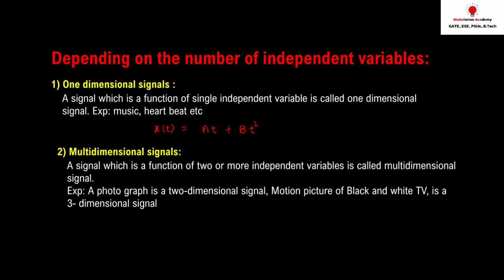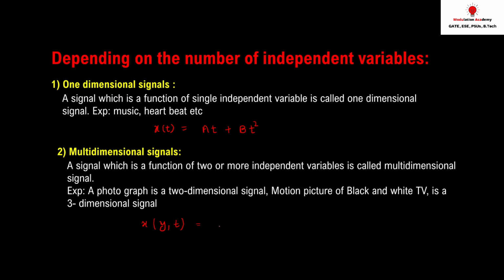It depends on brightness, audio, and video. So the three variables we have to deal with. Let's see an example. If I have a signal x which depends on position y and time t, it means that the signal depends on what? Two independent variables, y and t.